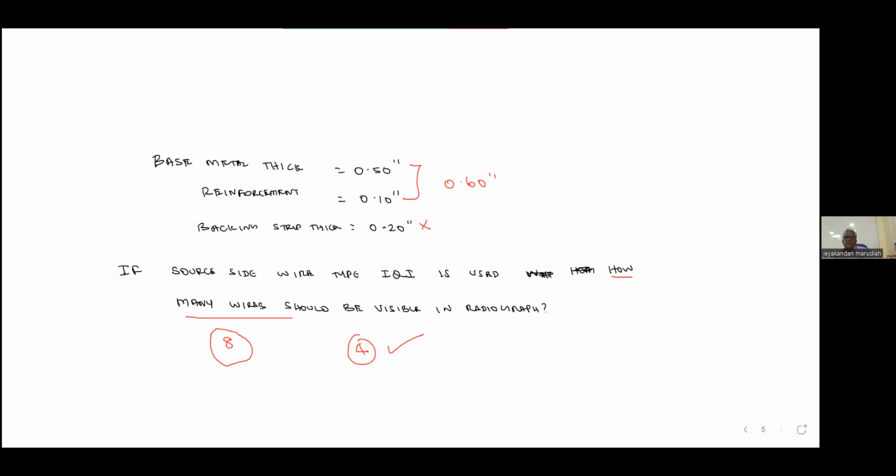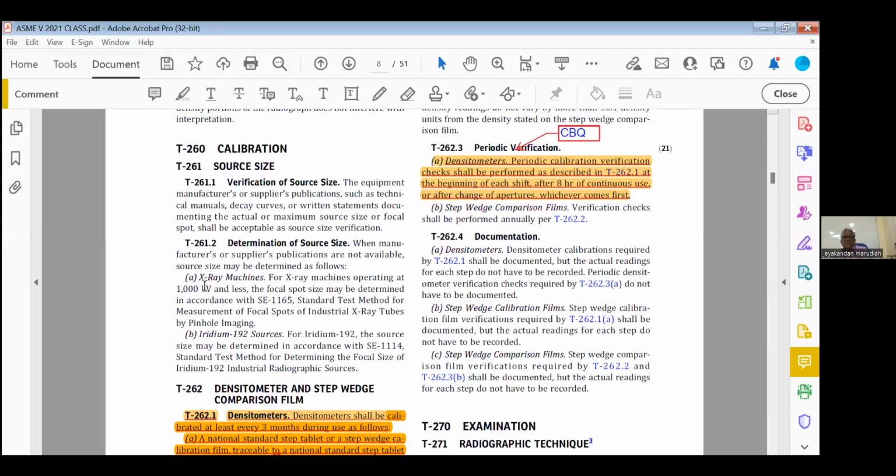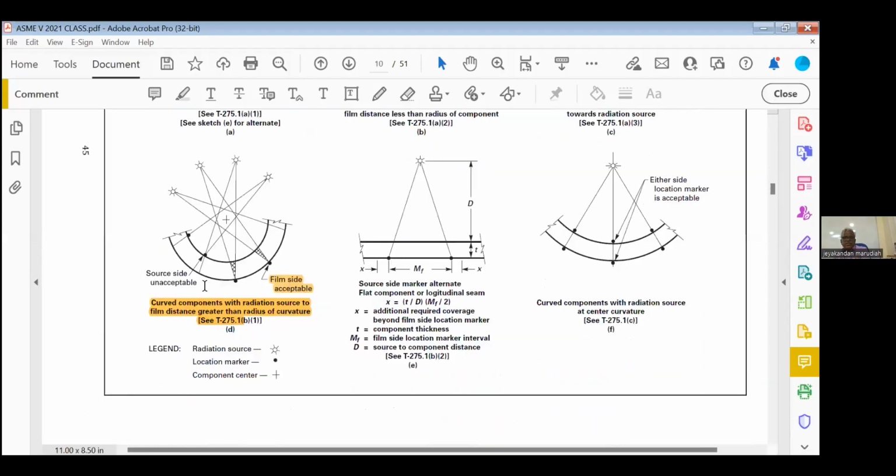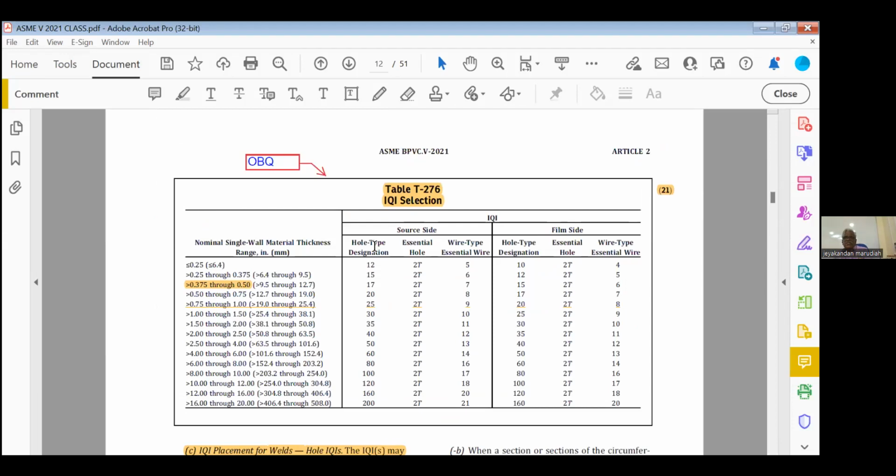Okay, right, we'll go back. So this table, I told you, highlight this table. This is an open book question. Maybe they ask the selection. Sometimes they ask which wire should be visible, simple.